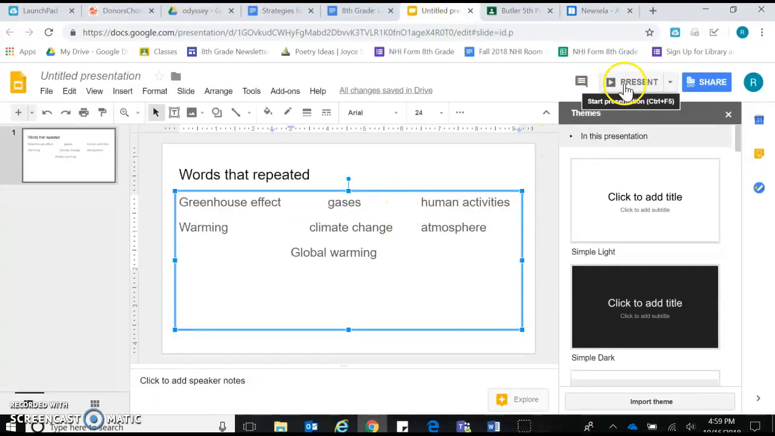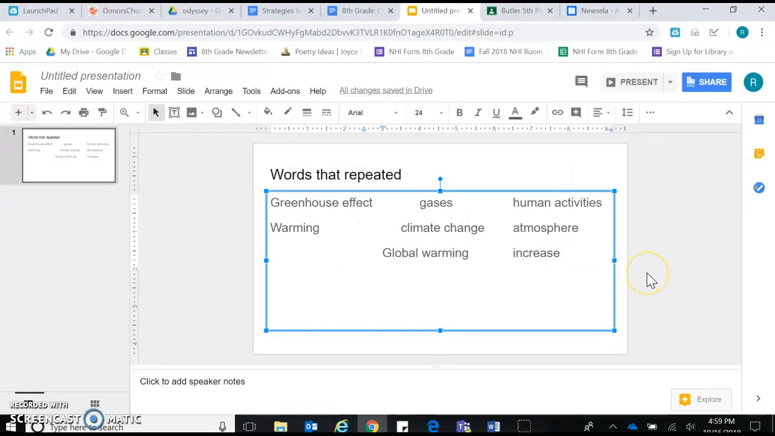Some of the words that repeated were greenhouse effect, gases, human activities, warming, climate change, atmosphere, global warming. I think I'm going to add increase to that. And then I think that's about good. So even though I didn't totally understand what the whole article was about, I pulled the words that seemed to come up the most, the words that repeated the most.